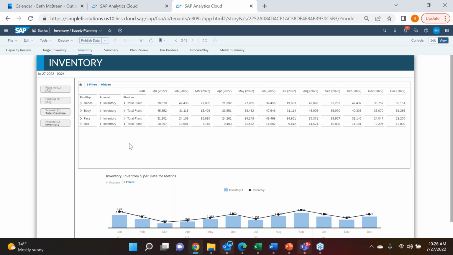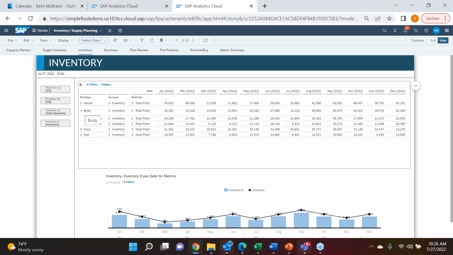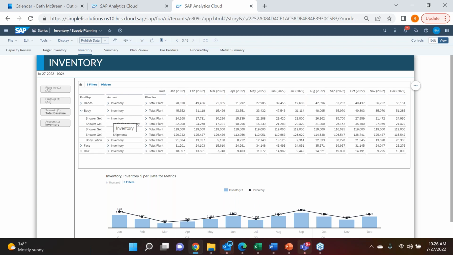Here on this view, this is going to give me my full inventory balance view. I can see my different product groups, and if I wanted to, I can go into some of my individual products and expand down into my inventory. I can see my beginning inventory, what I'm producing for the month, what the demand is telling me about how many shipments I'm going to be making for that month, and then ultimately what that means for my ending inventory for that product.